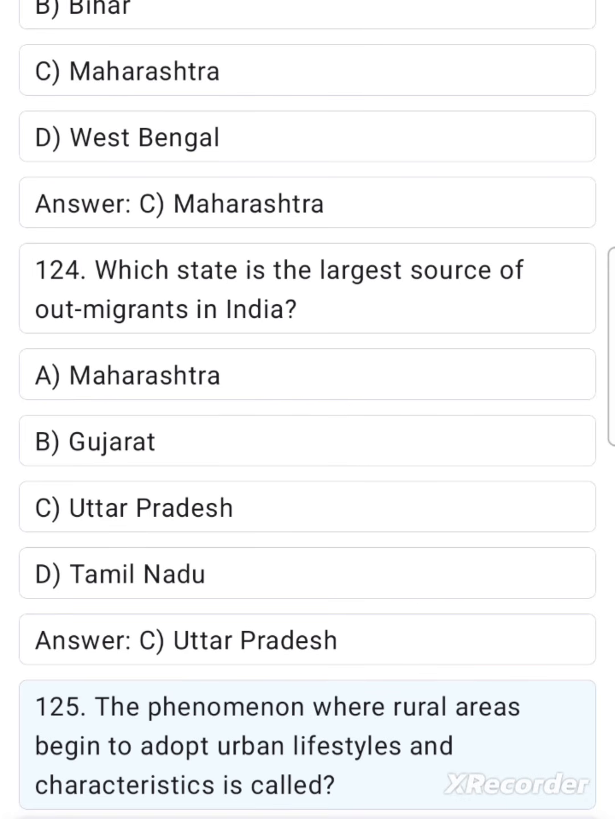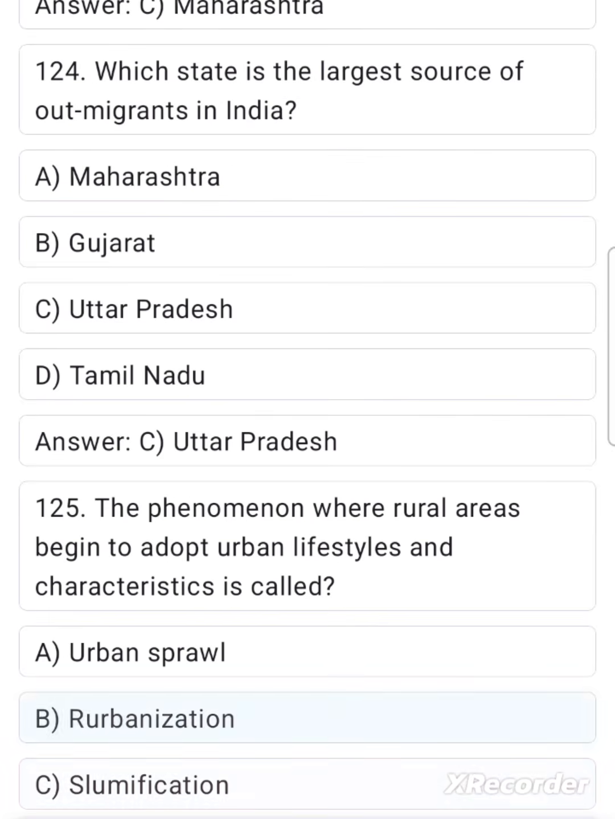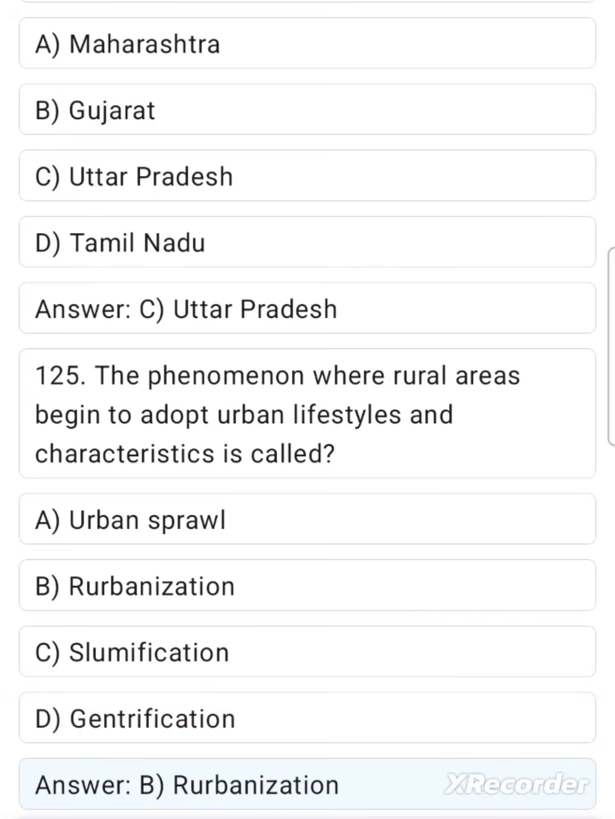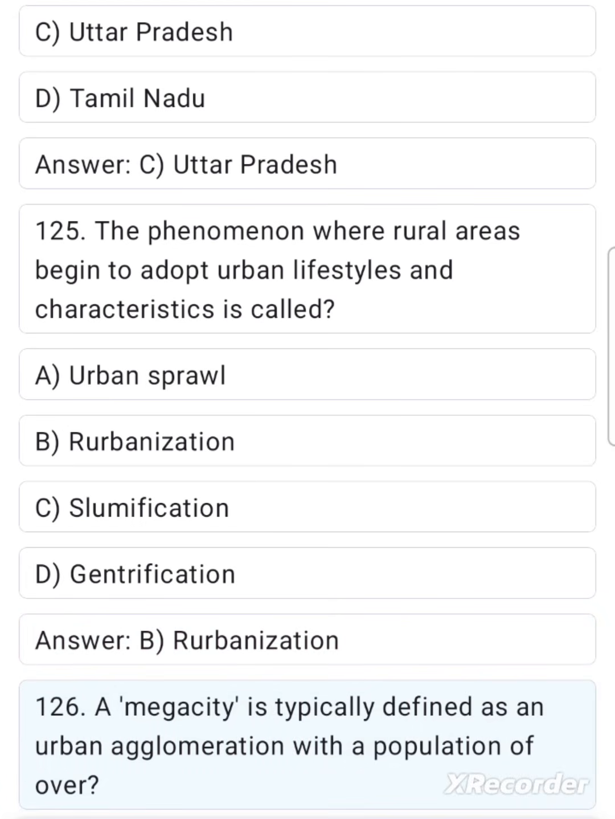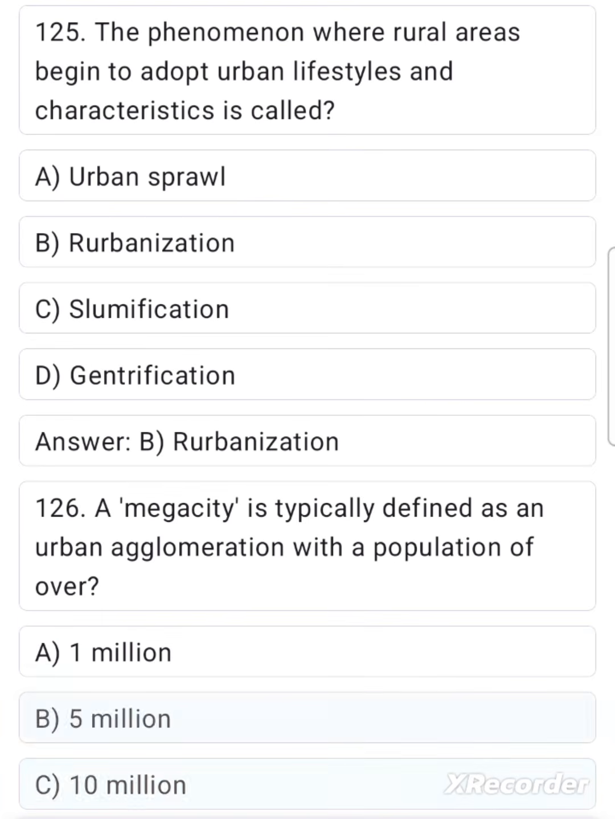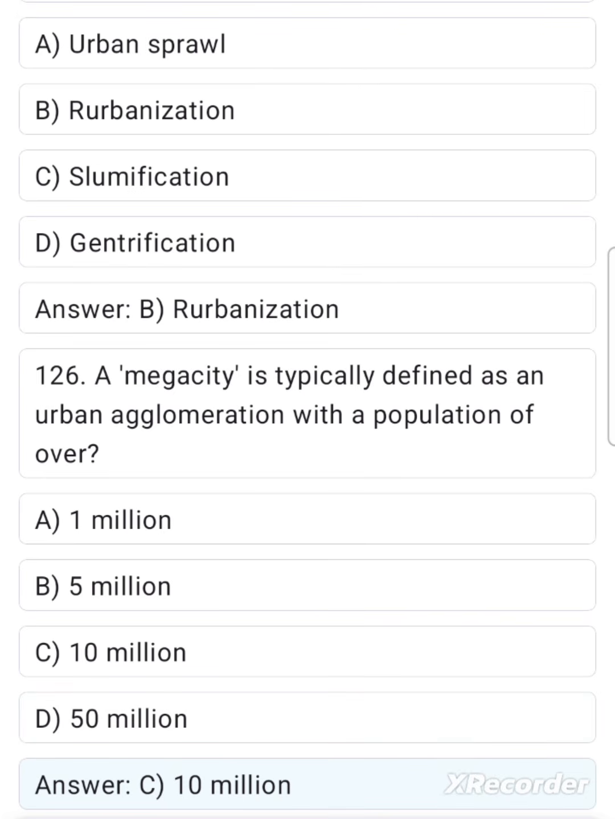125. The phenomenon where rural areas begin to adopt urban lifestyles and characteristics is called? A. Urban sprawl. B. Urbanization. C. Slumification. D. Gentrification. Answer. B. Urbanization. 126. A megacity is typically defined as an urban agglomeration with a population of over? A. 1 million. B. 5 million. C. 10 million. D. 50 million. Answer. C. 10 million.